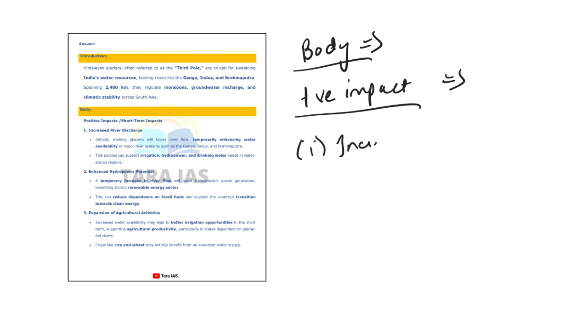Increased water in rivers, that means increased river water discharge. So the water level in the rivers increases, right? So it is temporarily enhancing the water availability. Water availability in Ganga, Indus, Brahmaputra, for the population in those states, for agriculture, irrigation, hydropower, and economically also it will be useful.